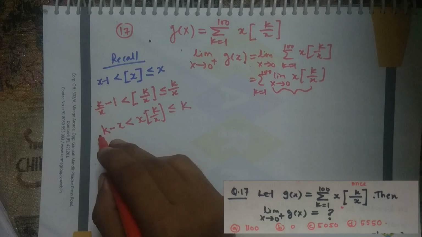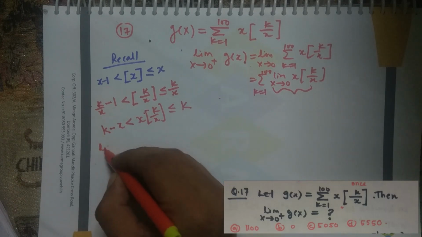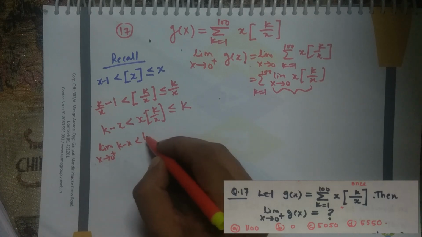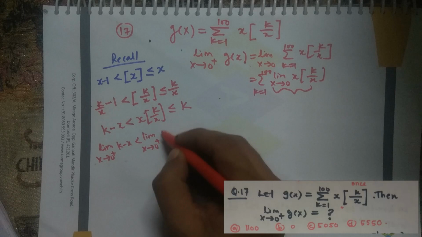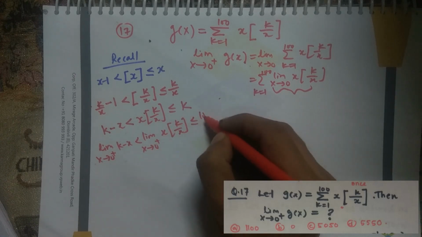And if I take the limit as x tends to 0 plus throughout, I get the limit of k minus x, the limit of x times the greatest integer of k by x, and the limit of the constant function.